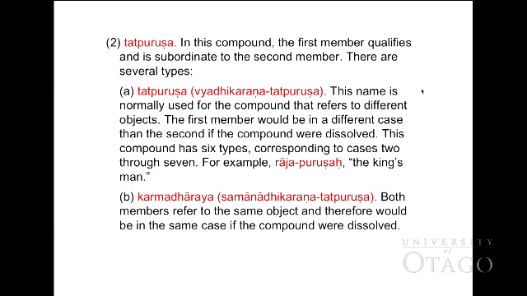The first member would be in a different case than the second if the compound were dissolved. This compound has 6 types corresponding to cases 2, that is accusative, to 7, locative. For example, Rajapurusha, the king's man or the man of the king.